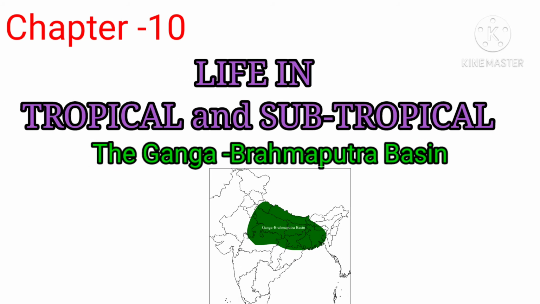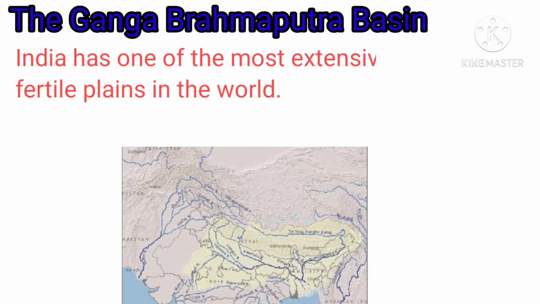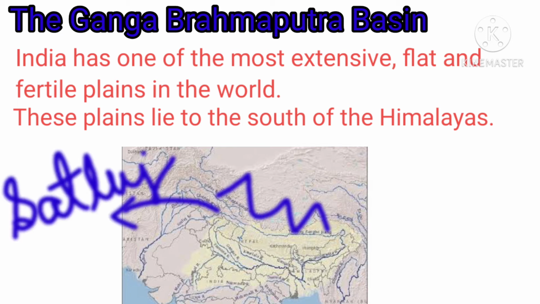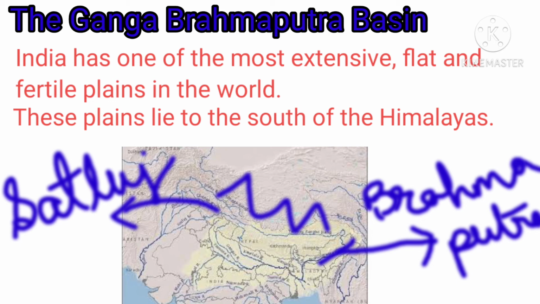Hello children, in this module we are going to talk about the subtropical region, that is the Ganga Brahmaputra basin. India has one of the most extensive, flat and fertile plains in the world. These plains lie to the south of the Himalayas. They extend from the Satluj river in the west to the Brahmaputra river in the east.